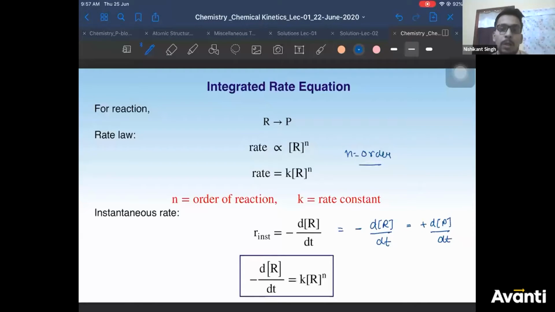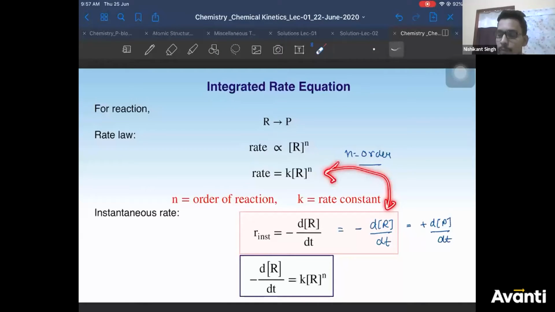Now, this is also an expression of rate, and this is also an expression of rate. So can I equate these two things? Both are rate of reaction.